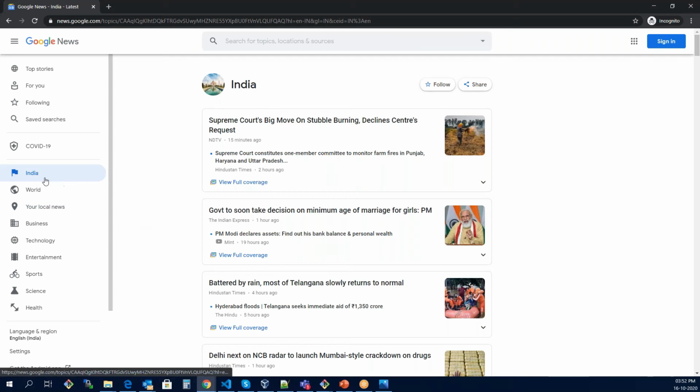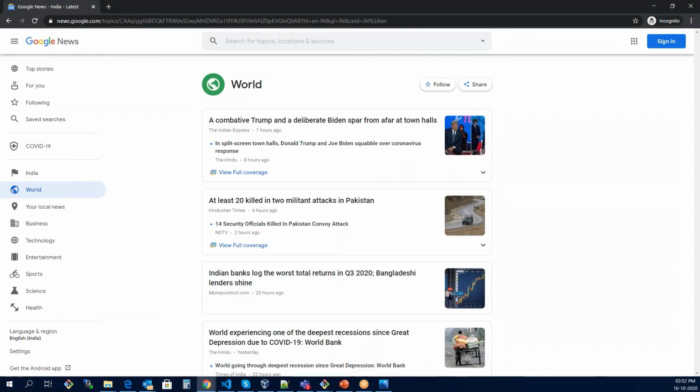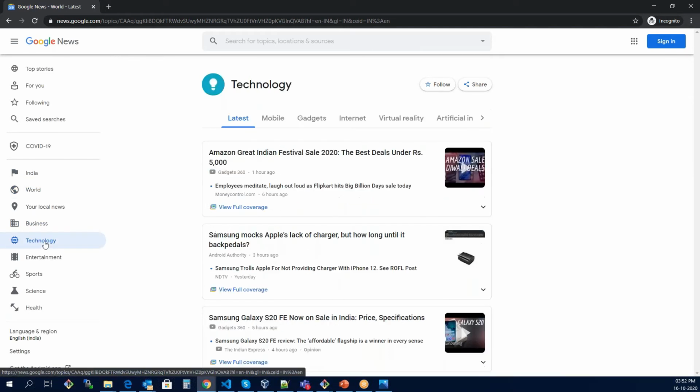Suppose there's a user who keeps on changing the tabs, like India, world, India. It might make the application very heavy, and it will also burden the backend server, because the same data is being called again and again. What the store does is keep on storing the data, so as soon as you click on the tab technology, it is not going to load the data again. It is showing you from the store.